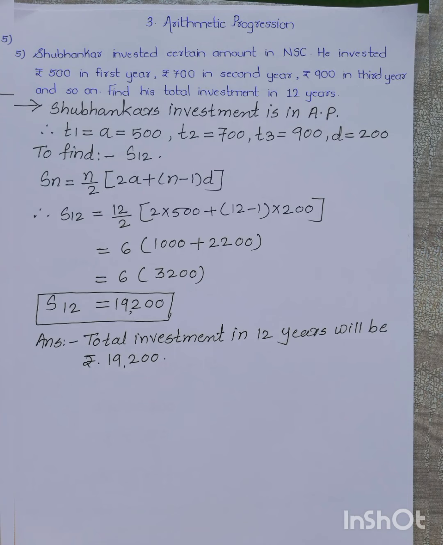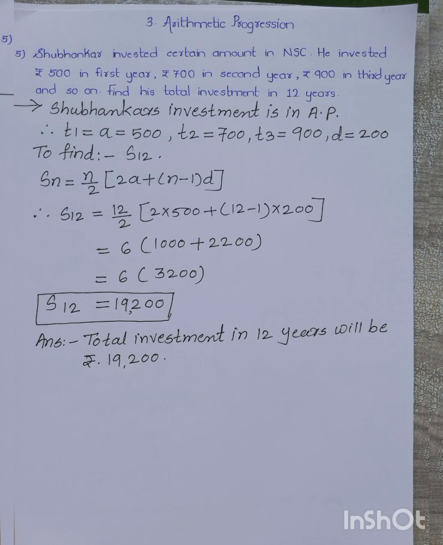Next question is question number 5. Shubhankar invested a certain amount in NSC, that is National Savings Certificate. He invested rupees 500 in the first year, 700 in the second year and 900 in the third year and so on. Find his total investment in 12 years. We know that Shubhankar's investment is in AP, means there is a constant difference of 200 rupees between two consecutive years' investment. So here T1 is equal to A, which is the investment in the first year, T2 is 700, the investment in the second year, and T3 is 900, which is the investment in the third year, and the common difference D is equal to 200.